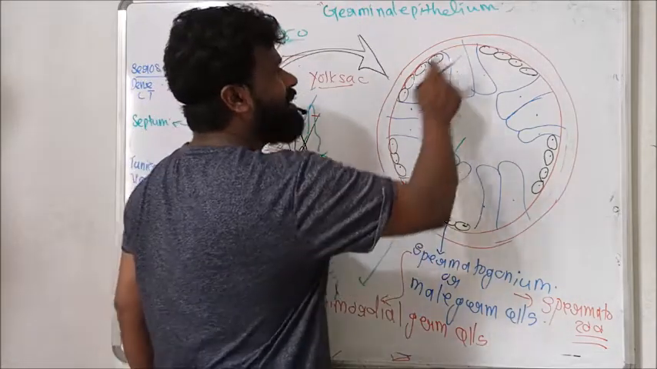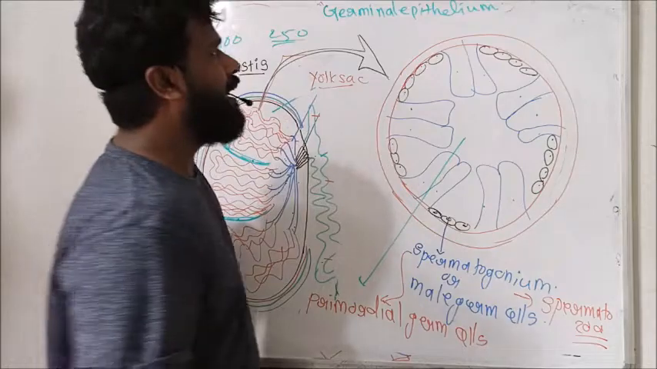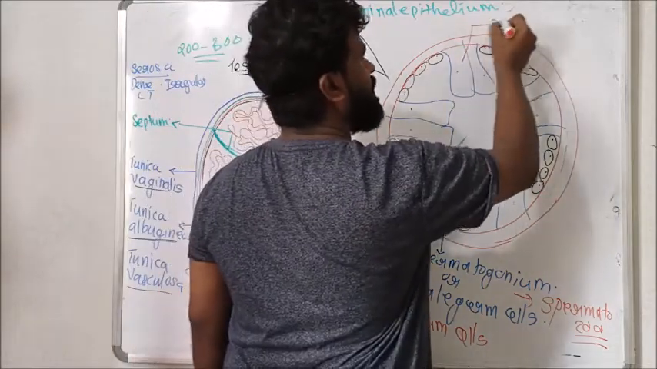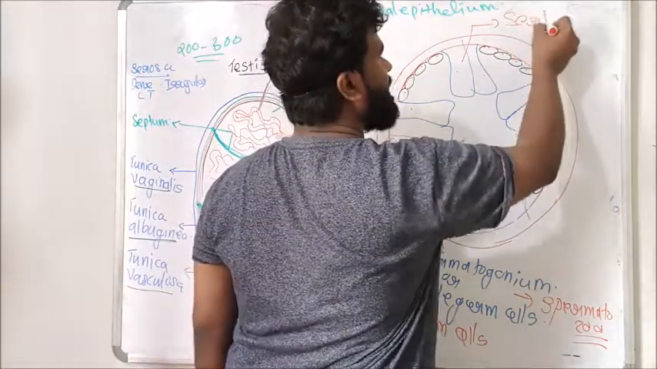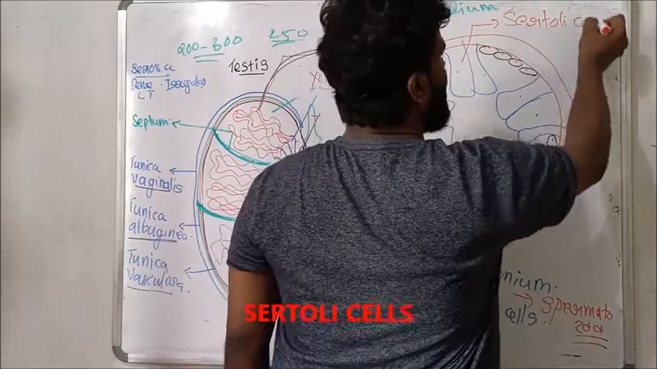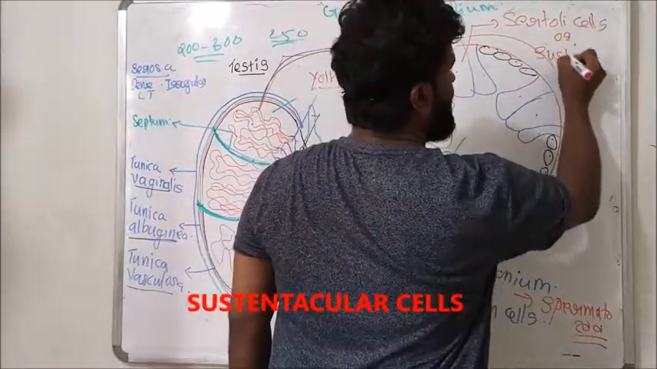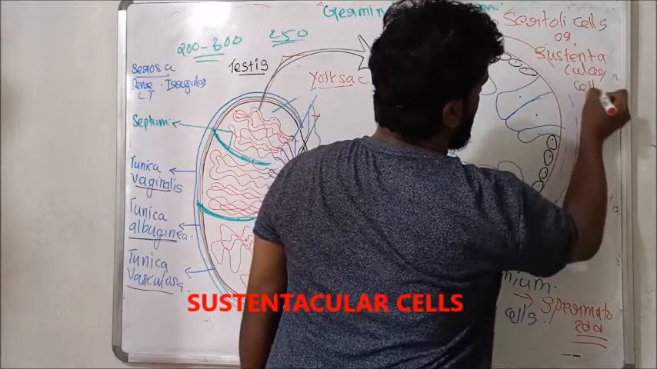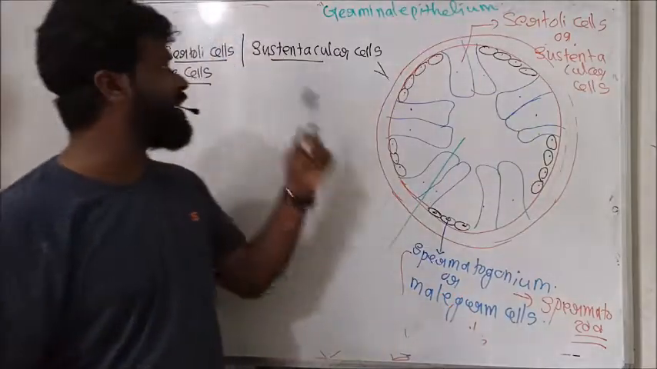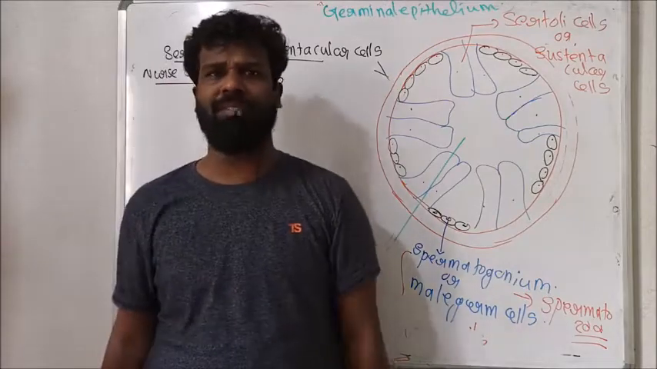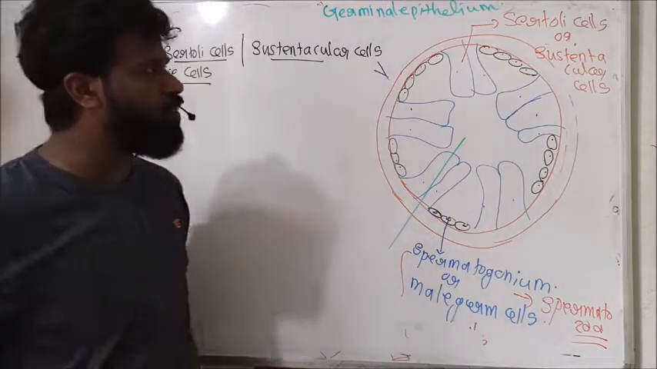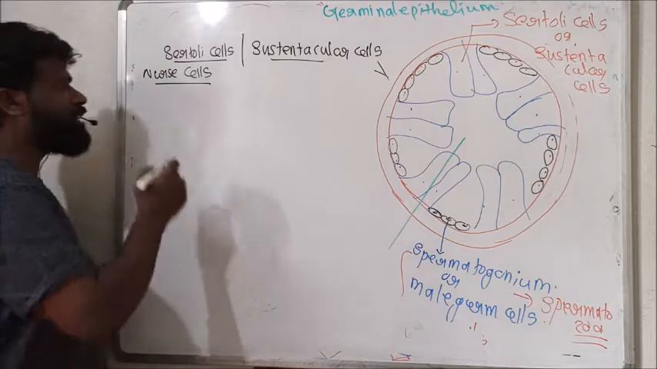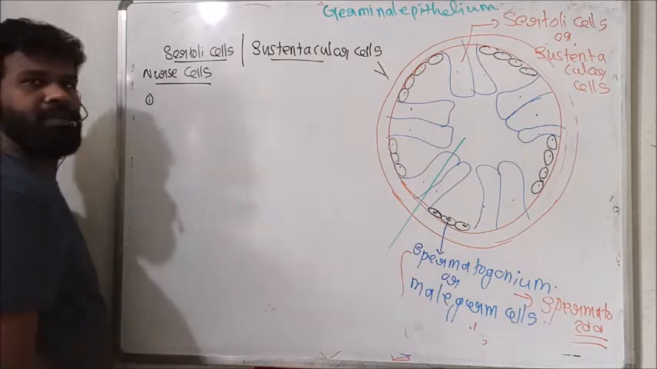And one more cell, these larger cells, are called Sertoli cells or sustentacular cells. This Sertoli cell performs different functions. Then what are the functions of these Sertoli cells? Functions of Sertoli cell, first one.